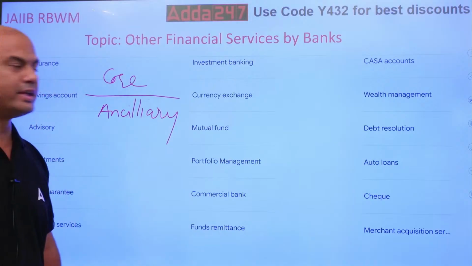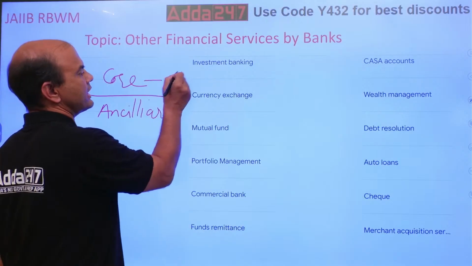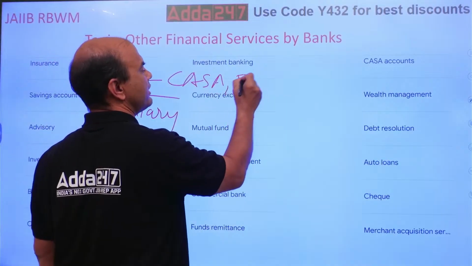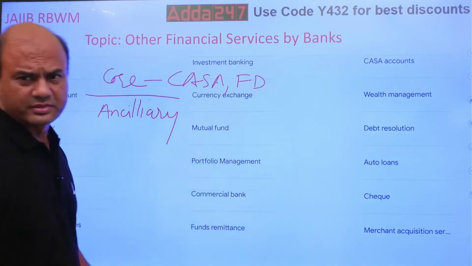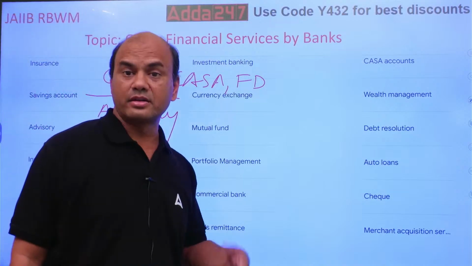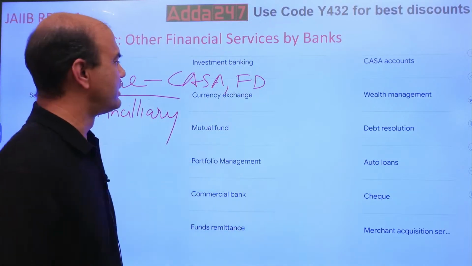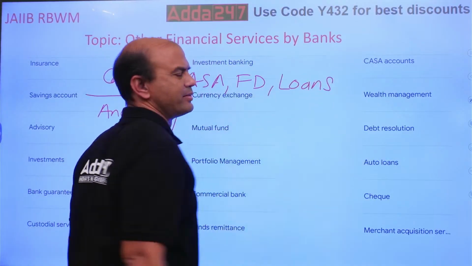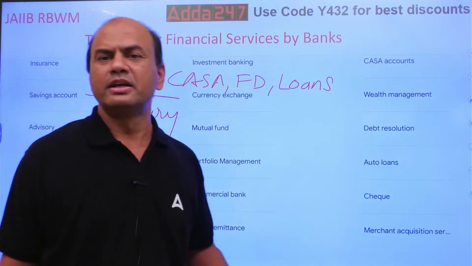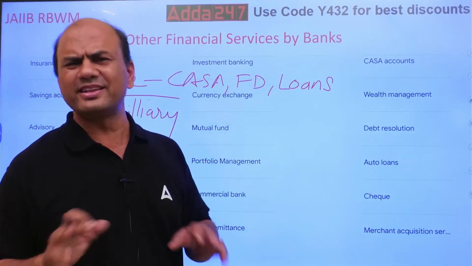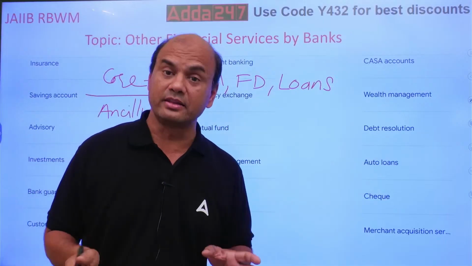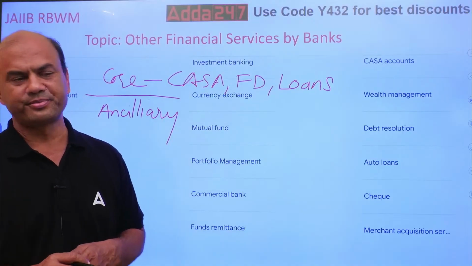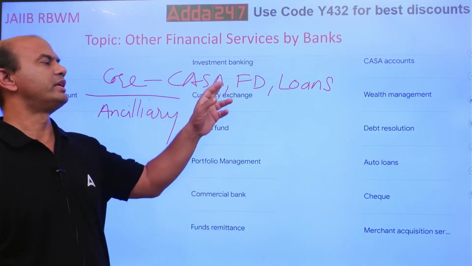Core banking services means basically your CASA, current account, savings account, in terms of liabilities. Then FD, right? These are in terms of liability. And in terms of assets, you provide the various loans. So I'll just write one common word, that is loans. Loans can be of various types. I can give home loan, personal loan, loan against shares, loan against property, loan against anything which is legal. I can give a loan in the banking system, right? So, CASA, FD, loans, core banking.